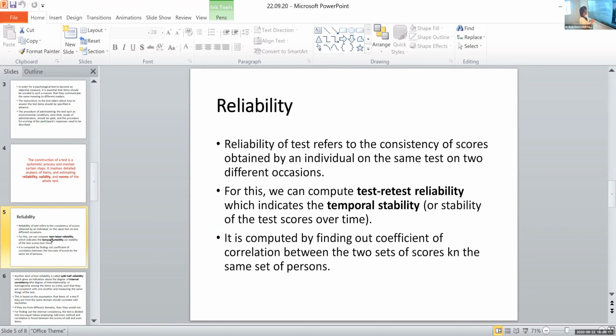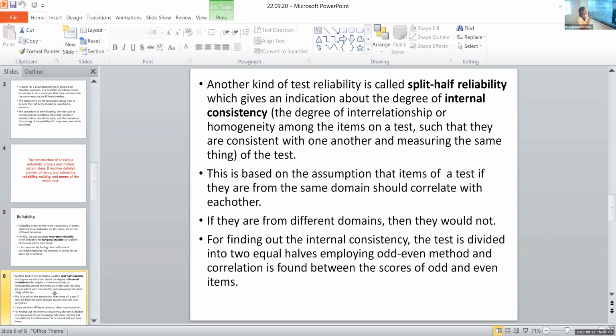Or we can use another method called split half reliability. In split half reliability, we divide it into two halves, mainly using the odd even method. That is, the participants' responses to the odd numbered items, 1 3 5 7, their scores we take, those form one half, and the 2 4 6 8, those scores form the other half.